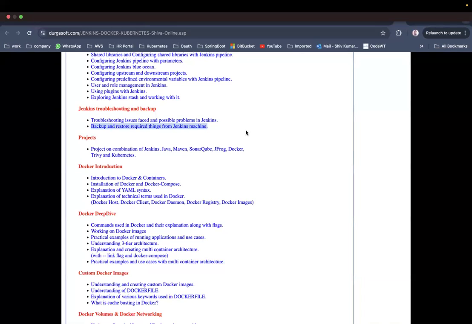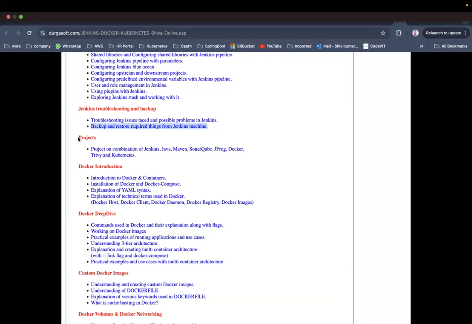And backup and restore: we are going to back up Jenkins, really how to take backups from the Jenkins machine, because you need to take regular backups from the Jenkins machines. Because if anything goes wrong with that server, you will be losing all the data. You may not face such problems if you take a backup of Jenkins, and you can restore the backup on another machine if you install Jenkins on that machine, so that it will work as it is.